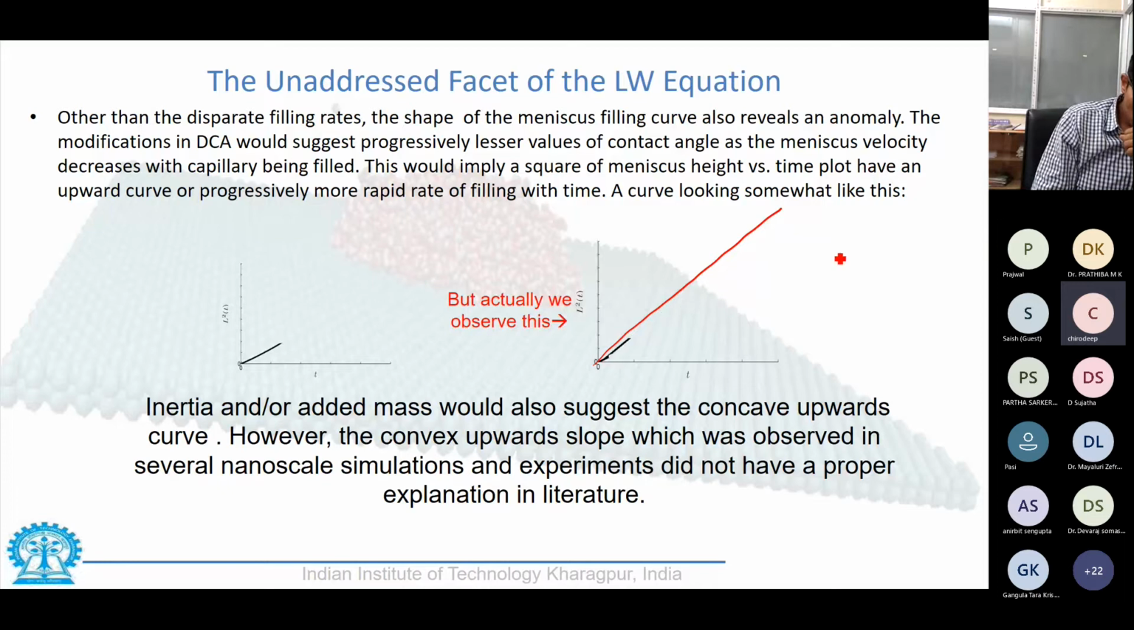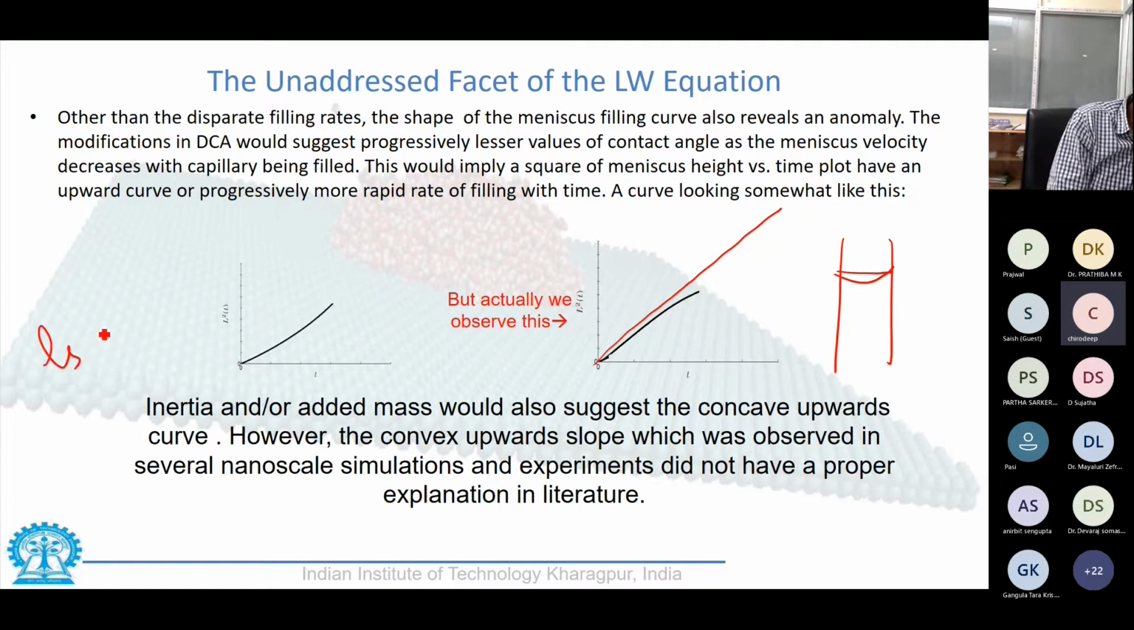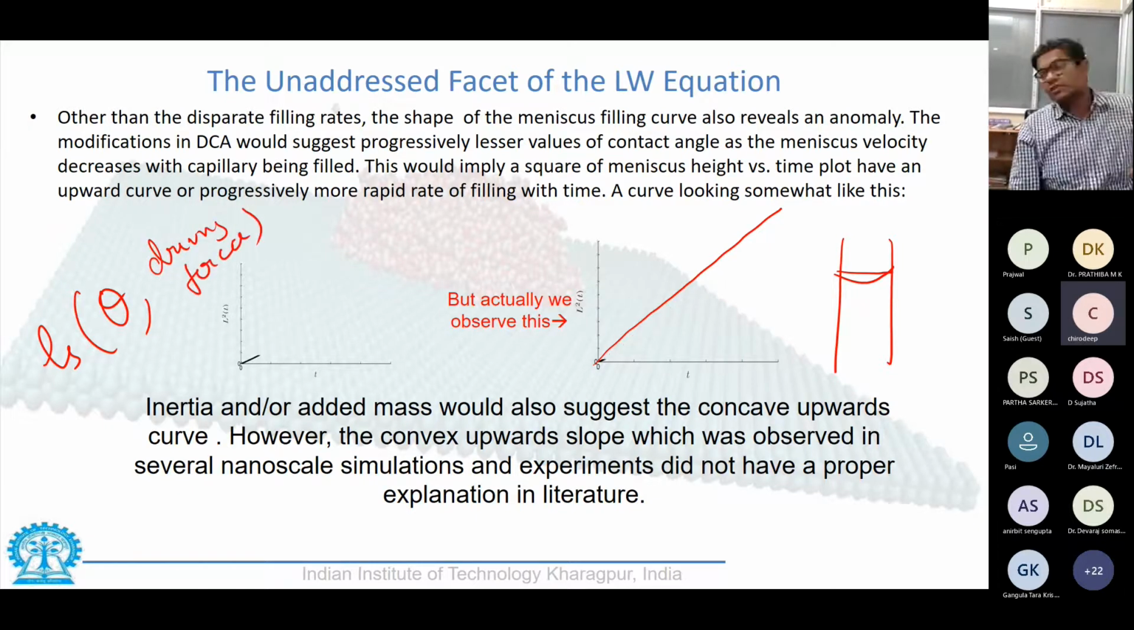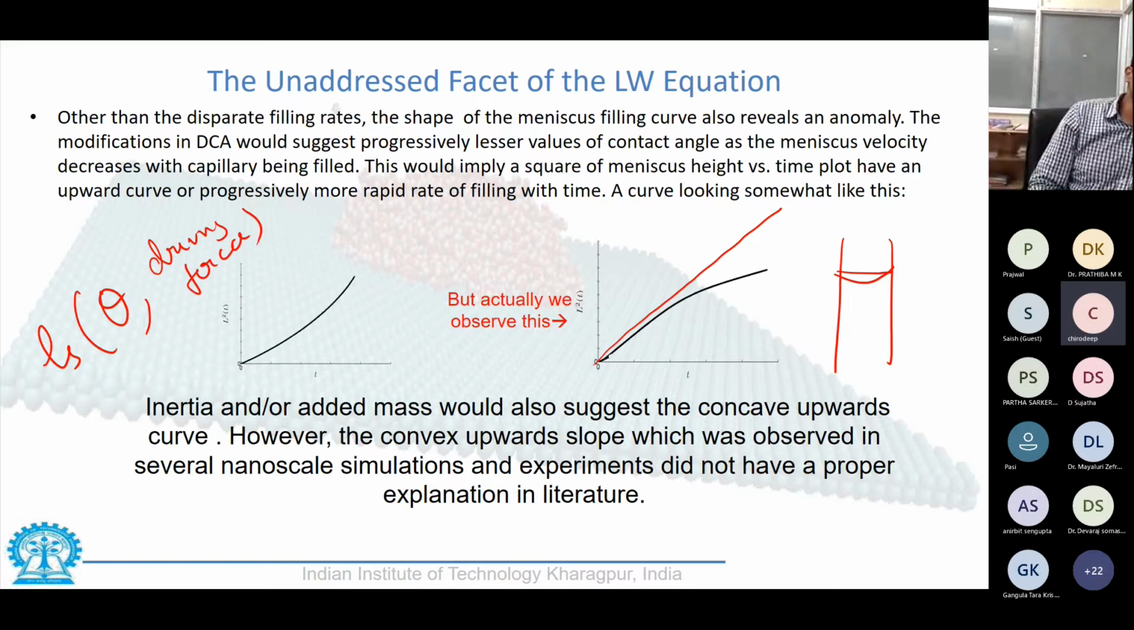So the level of filling of the capillary would decide how sluggish it is, and we have a slip length that is dependent not only on the contact angle but also on the driving force. So these are very important parameters which need to be taken into consideration when we talk about flows through nanoscale lab-on-a-chip devices.